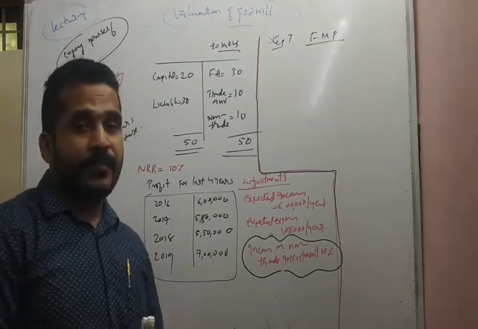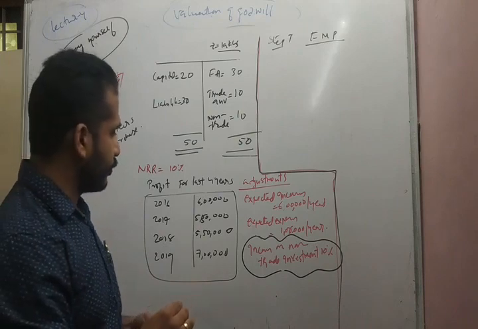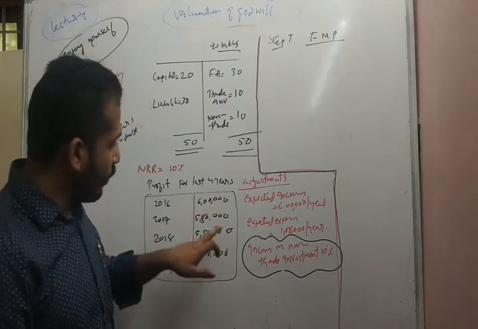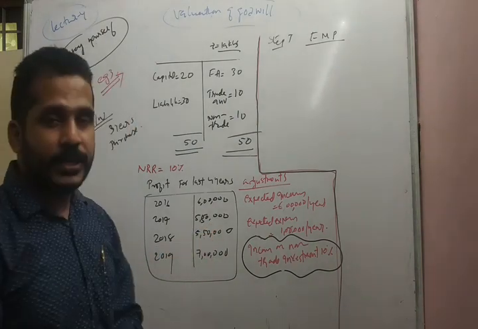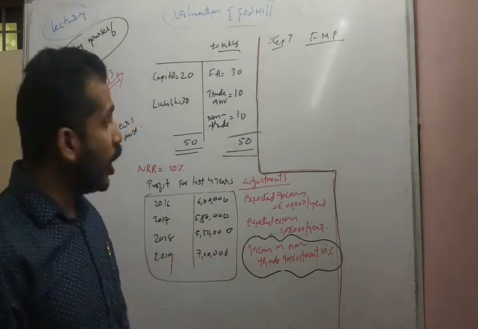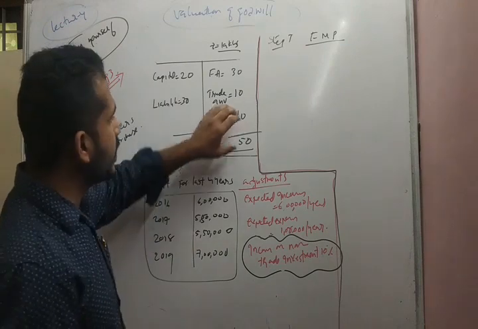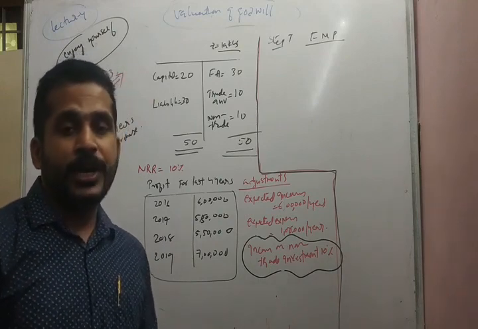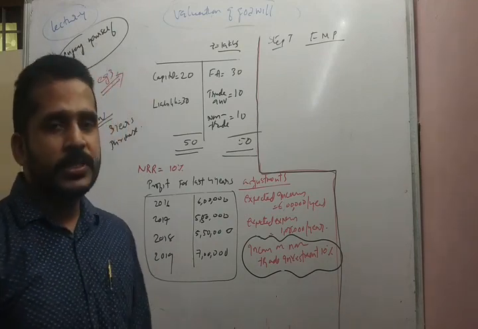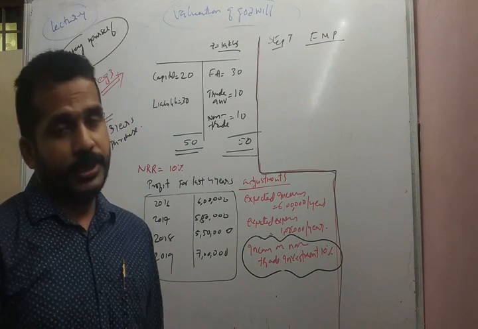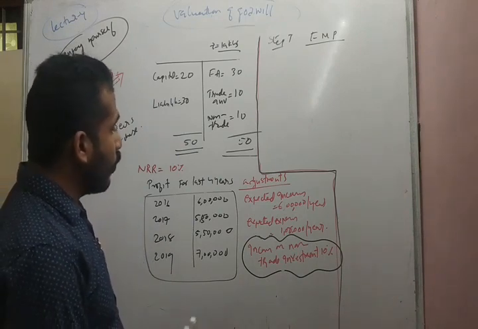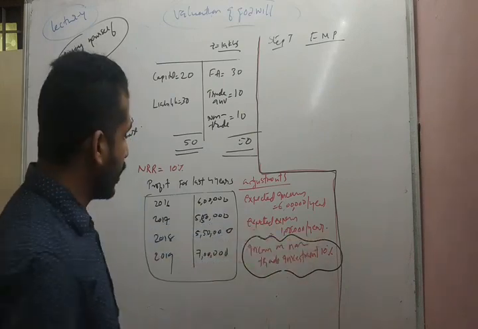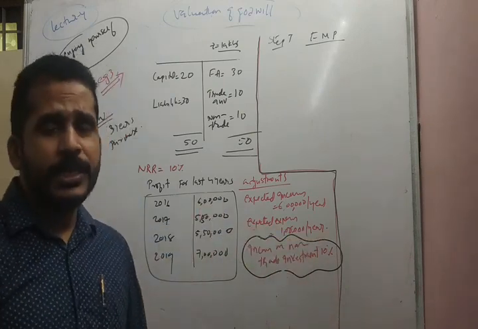While arriving at the average profit, we should consider whether these 6 lakhs, 5 lakh 50,000, 5 lakh 50,000, 7 lakhs include the income on non-trade investment. Of course, it might have included it. So therefore, we have to deduct this 1 lakh from all these profits.